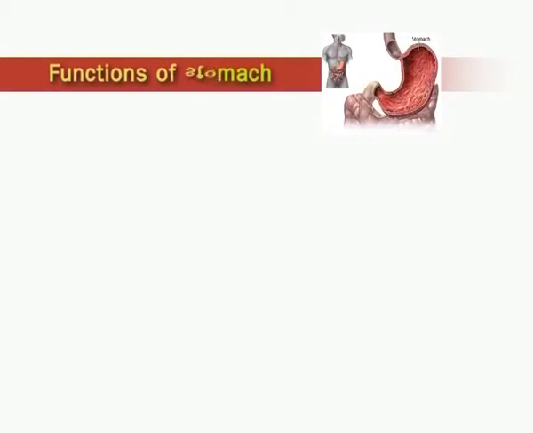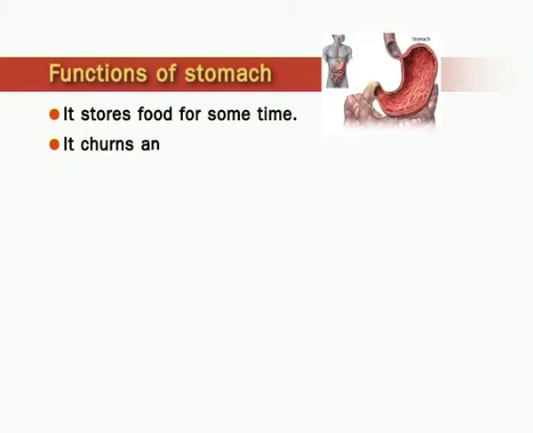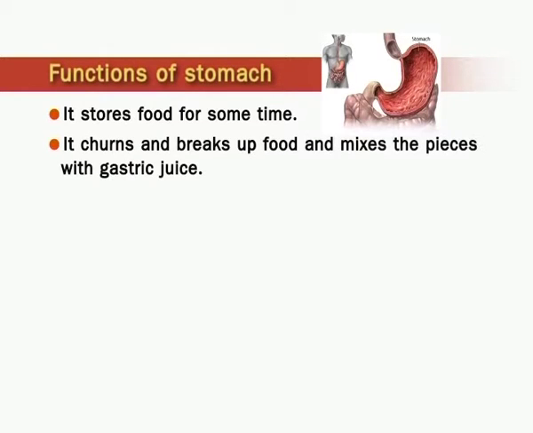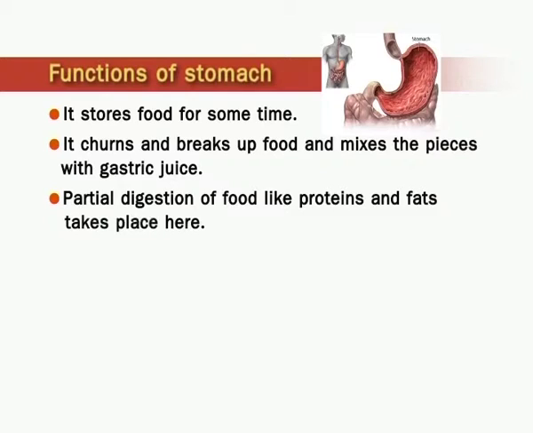Next comes functions of stomach. It stores food for some time. It churns and breaks up food and mixes the pieces with gastric juice. Partial digestion of food like proteins and fats takes place here.